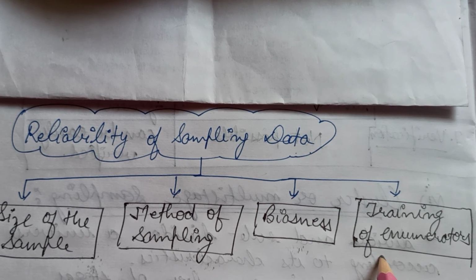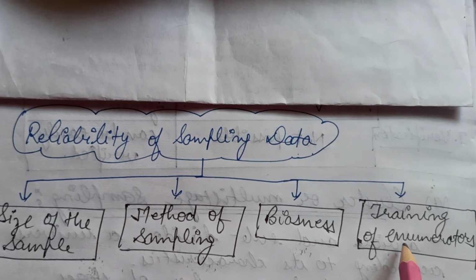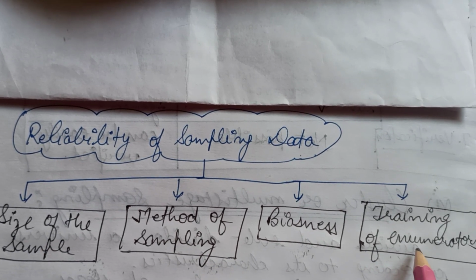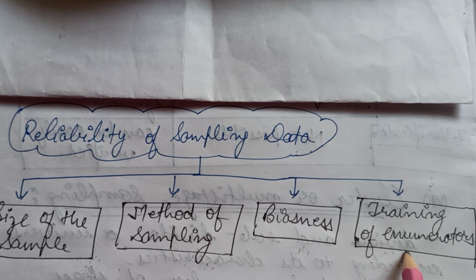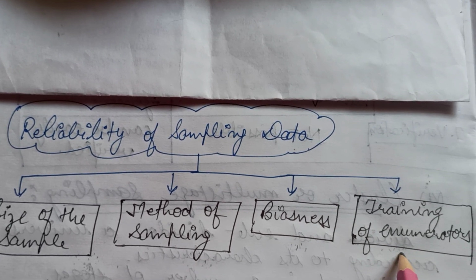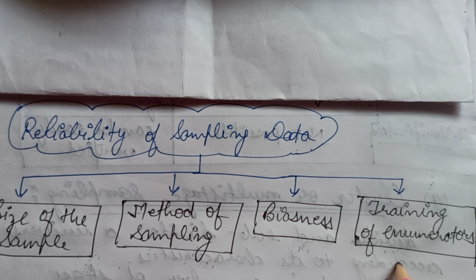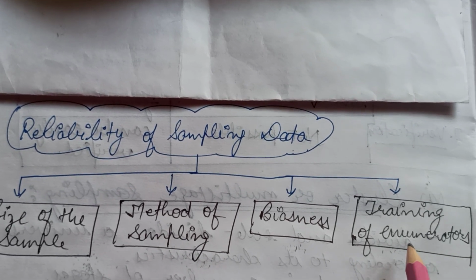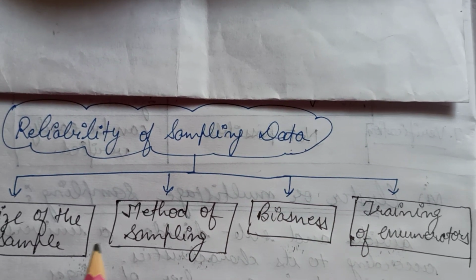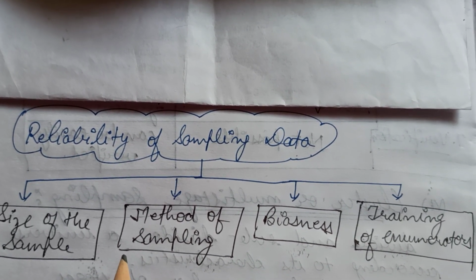And the last one is the training of enumerators. As we know, sampling methods include certain steps to be followed, and along with that, the reliability of the sample also depends on the training of the investigators or the enumerators. Therefore, the enumerators firstly need to be trained and made expert in their field of investigation. Otherwise, the sample will lack reliability if the enumerators are not trained enough in sampling of the data. So these were the main factors which make the sampling data more reliable.